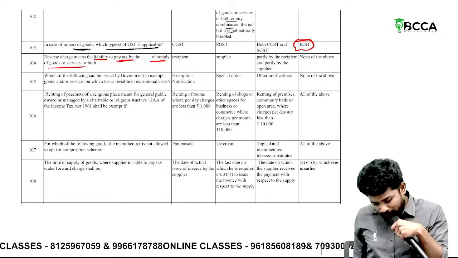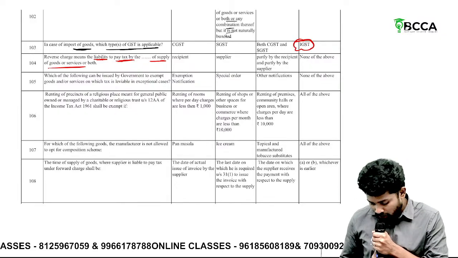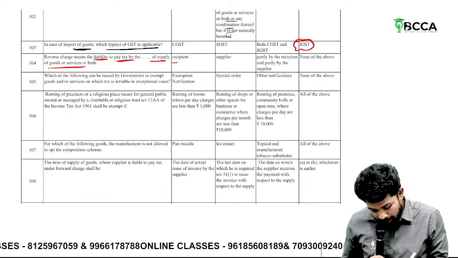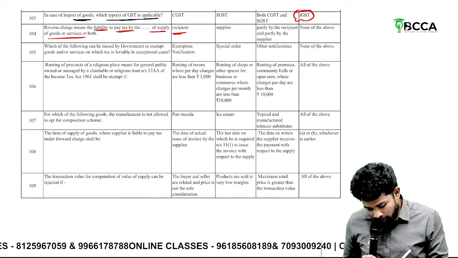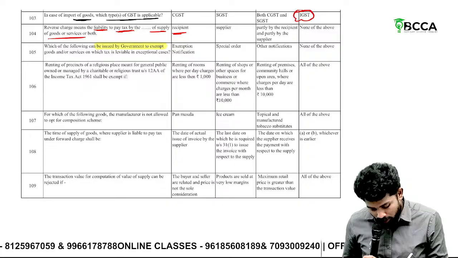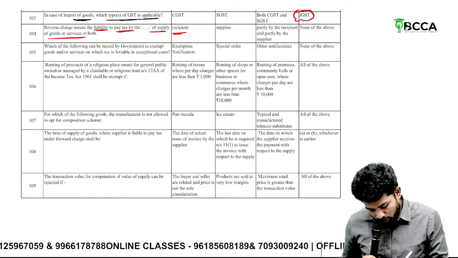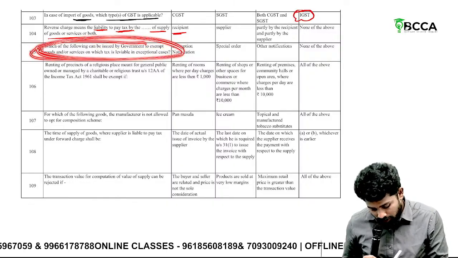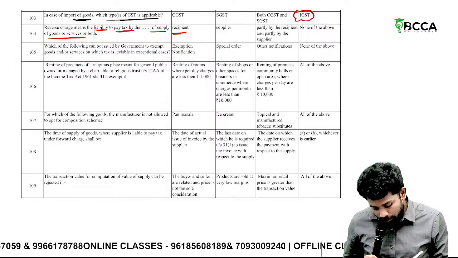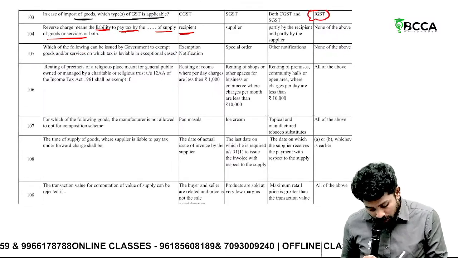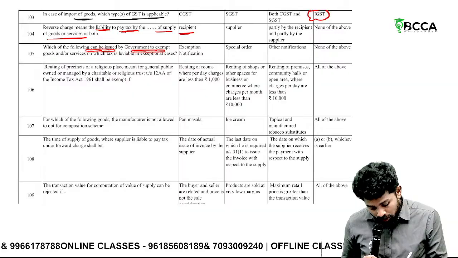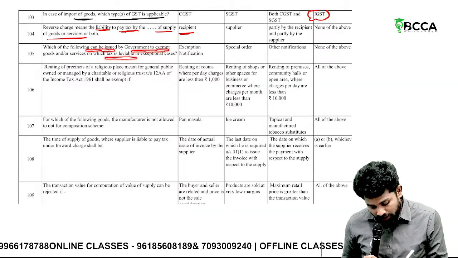Reverse charge mechanism means the liability to pay tax is on the recipient. Then, which of the following can be issued by the government to exempt goods and services on which tax is leviable in exceptional cases? Understand this one.